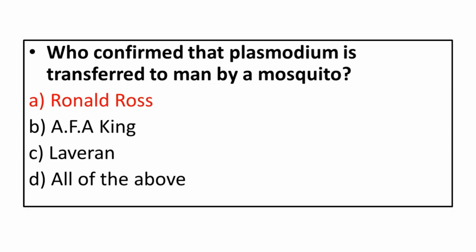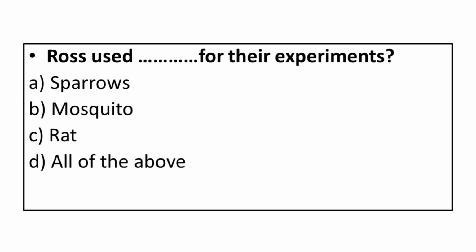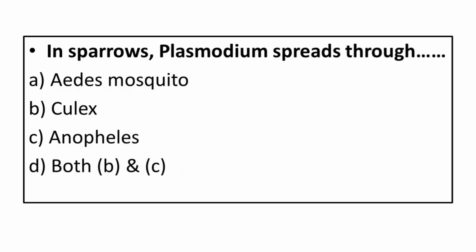Ross used for his experiments: A. Sparrows. B. Mosquito. C. Rat. D. All of the above. Correct answer is sparrow.